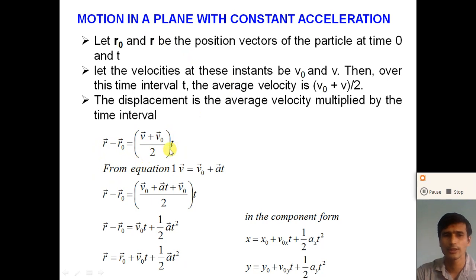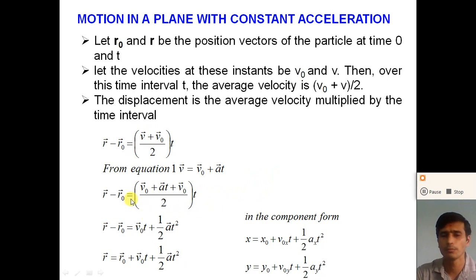From equation number 1 we know that final velocity v is equal to v0 plus at. So in the displacement r minus r0, instead of v we place v0 plus at. So r minus r0 is (v0 plus at plus v0) divided by 2, into t.